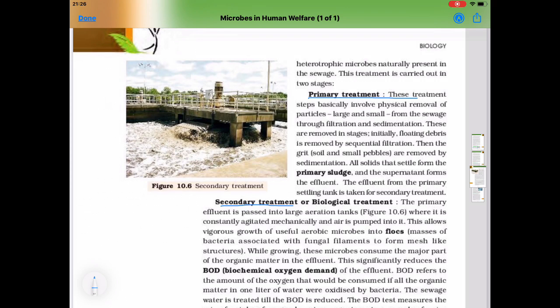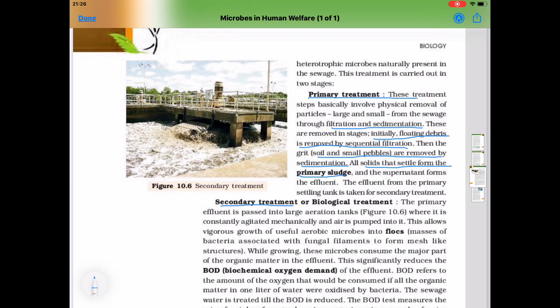Primary treatment. These treatment steps basically involve physical removal of particles, large and small, from the sewage through filtration and sedimentation. These are removed in stages. Initially, floating debris is removed by sequential filtration. Then, the soil and pebbles are removed by sedimentation. All solids that settle form the primary sludge, and the supernatant, which remains on the upper surface, forms the effluent. The effluent from the primary settling tank is taken for secondary treatment.